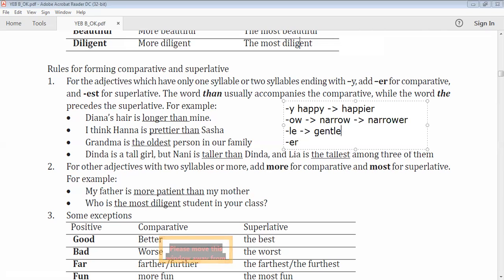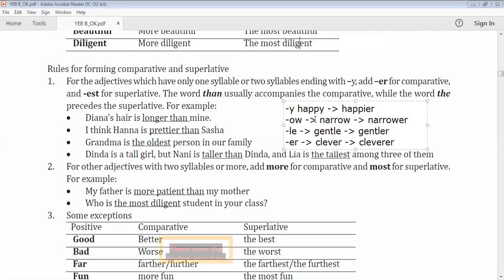Because it's ended by le, we just put r after the adjective, like this, gentler. And for example, clever, becomes cleverer.